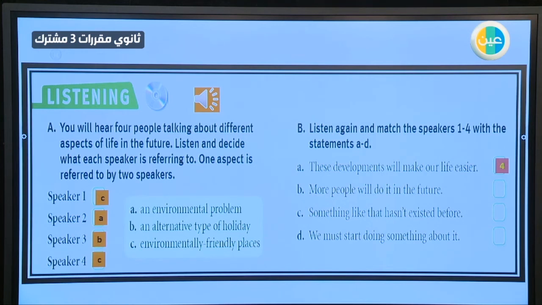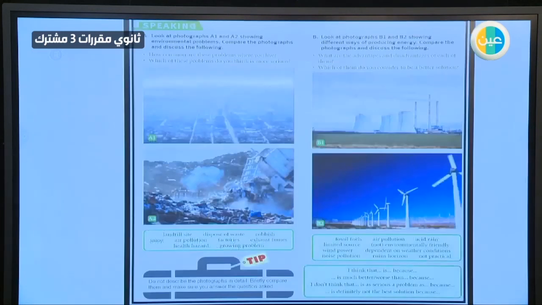More people will do it in the future. Speaker 3, when he talked about what? Holiday, ecotourism holiday. Something like that hasn't existed before. Speaker 1. Yes, speaker 1, when he talked about eco-cities. We must start doing something about it. Speaker 2, when he talked about the problem, the lack, the shortage of water, and how can we protect it, okay, and how we can protect the earth.